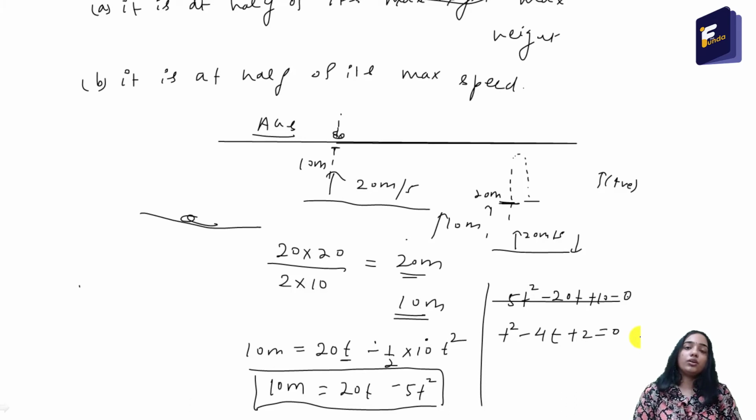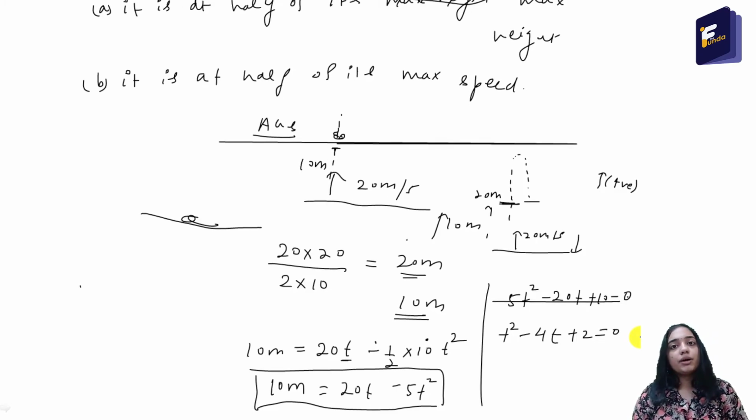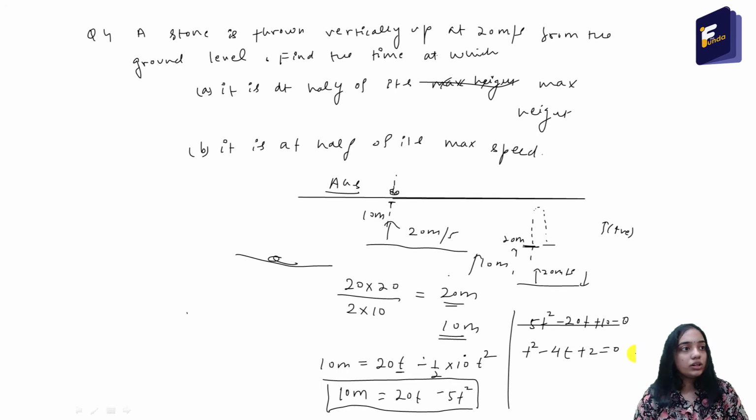You may remember the formula for the solution of a quadratic equation. If ax square plus bx plus c equal to 0 is a quadratic equation,